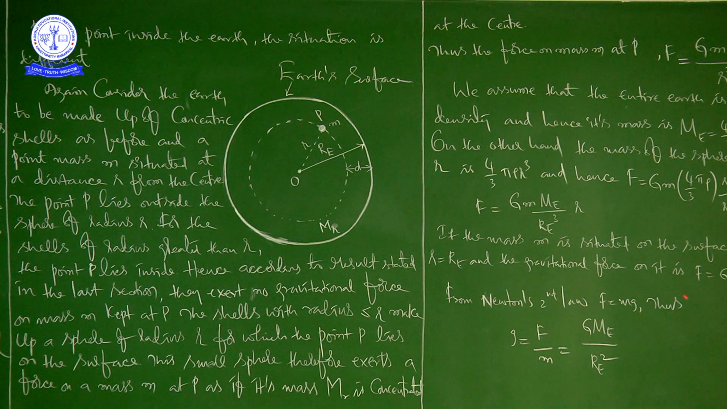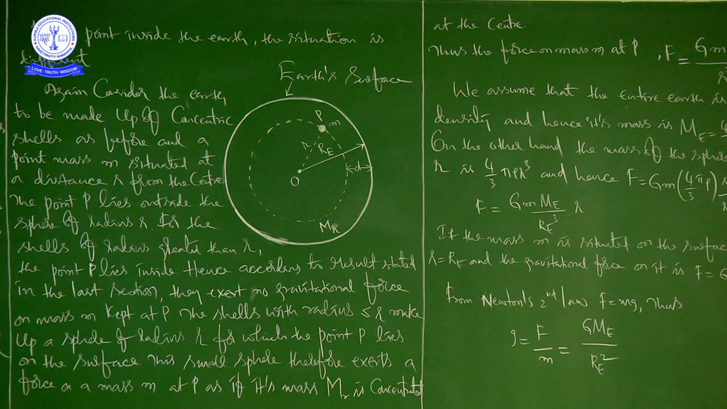Thus, force on mass m at P has a magnitude. So, what is the magnitude? By using that formula, F is equal to G M1 M2 by R square. So F is equal to capital G into small m into Mr, the mass of this particular concentric spherical shell of earth, divided by r square. This is the distance between these two, no? That's why it is r square.